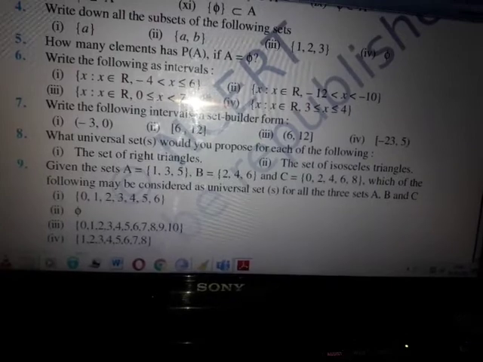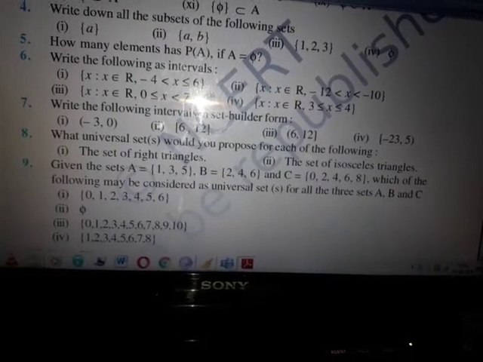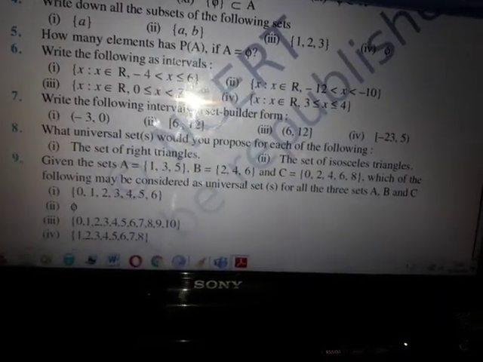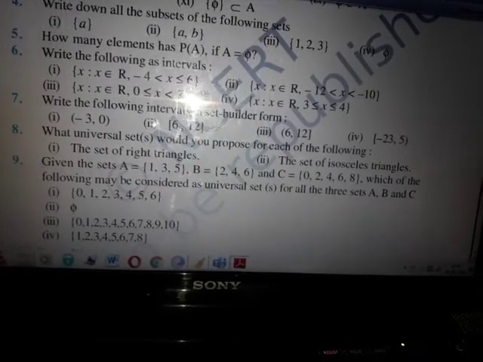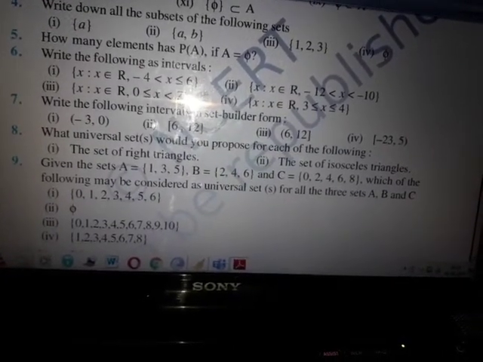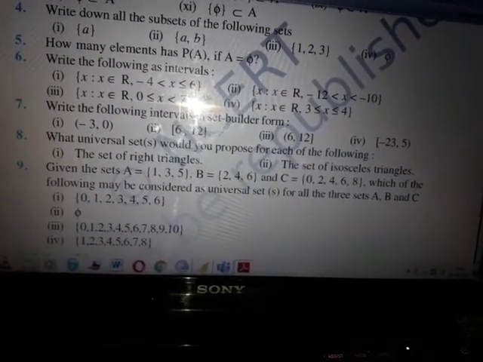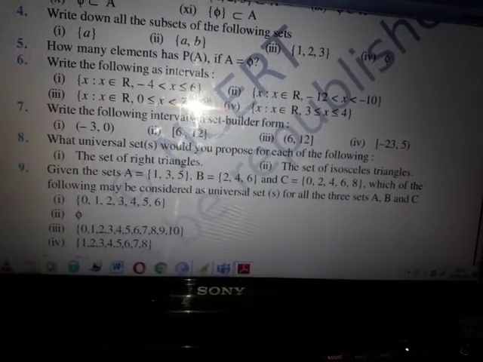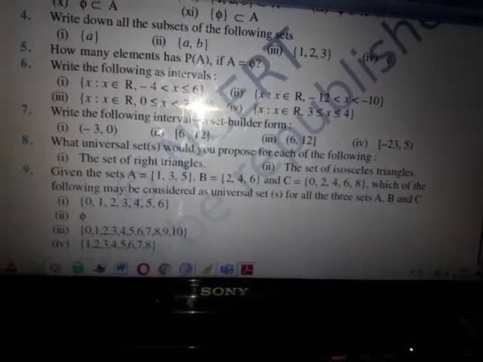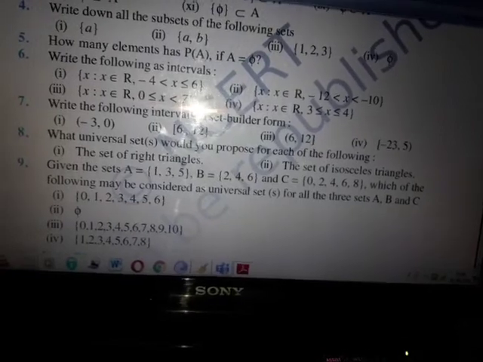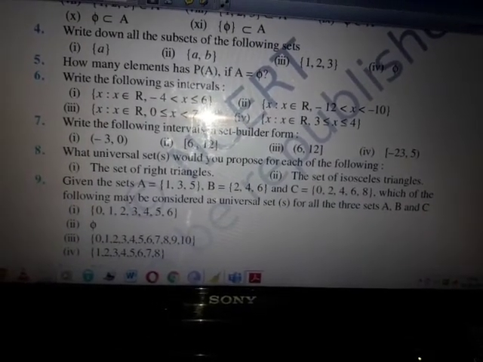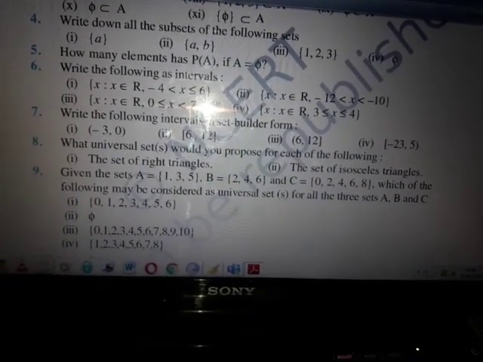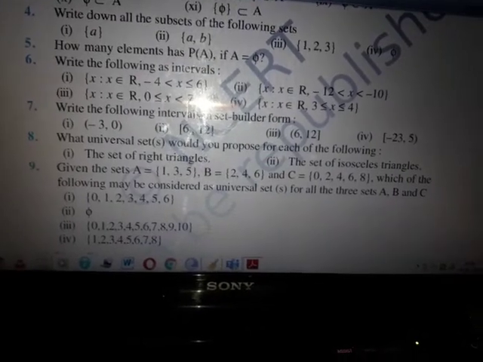Option 2 obviously not, right? Because null set is a subset of any set, but any set is not a subset of the null set. A is not a subset of the empty set, but the empty set is a subset of A. Therefore, the second option is also ruled out. If you take the third one, it has numbers from 0 to 10.